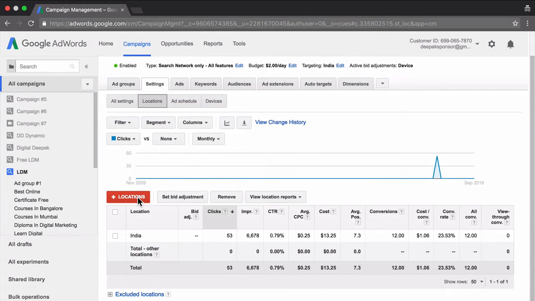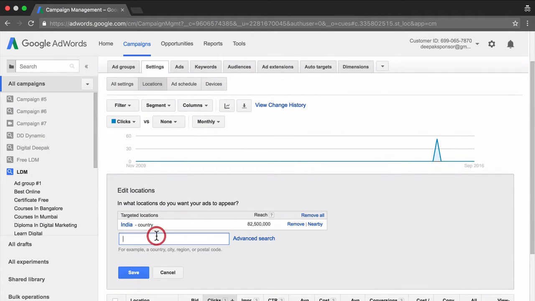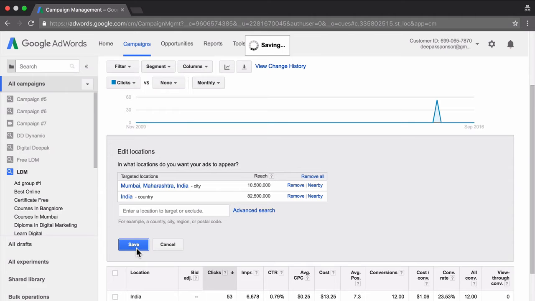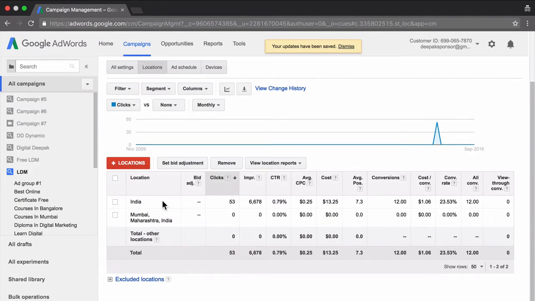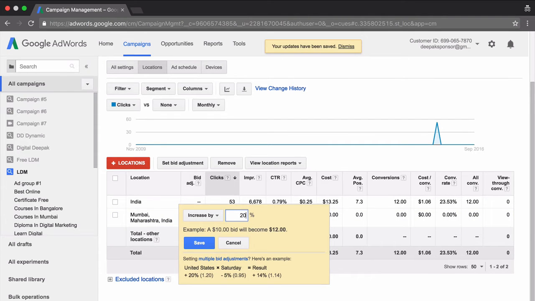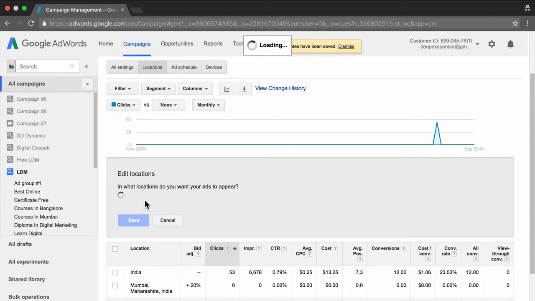Let's say for Mumbai, let's assume that I am getting higher quality leads from Mumbai and more customers from Mumbai. I can add a location here, and click on save. And here we have Mumbai, Maharashtra. So I can increase the bid by 20% here. If I increase the bid by 20%, whatever bid I have set up in the default setting will get increased by 20%. So I can add more locations here if I want.